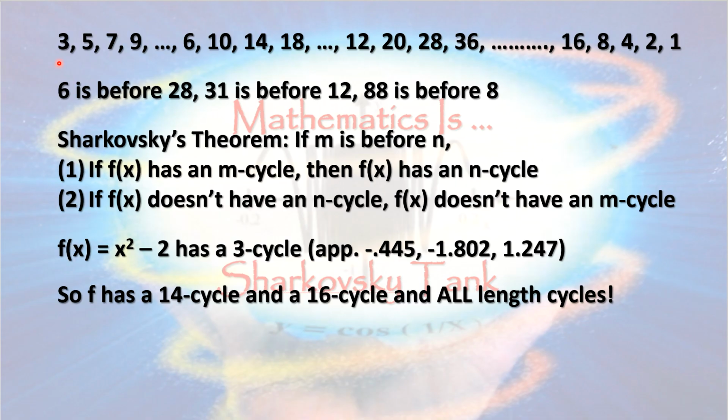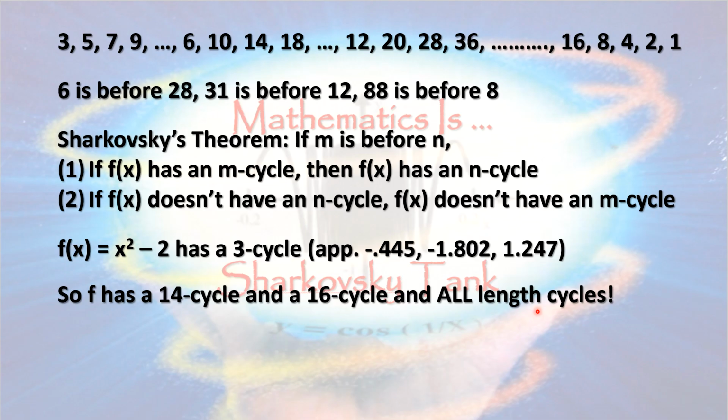In fact, 3 appears before every other positive integer, so version 1 of this theorem tells us that f of x equals x squared minus 2 has cycles of every possible length. It has a 359-cycle, and a 2,714-cycle, and so on.